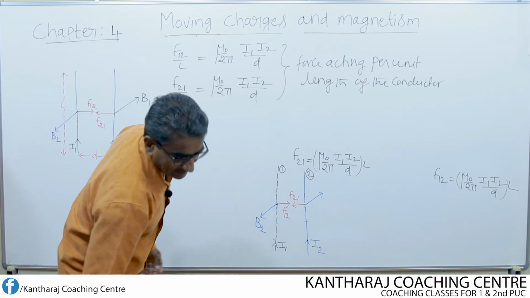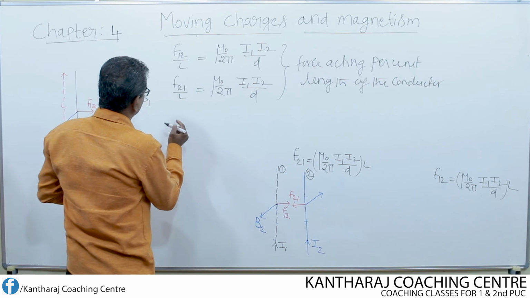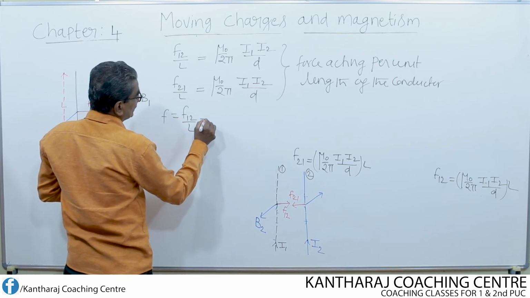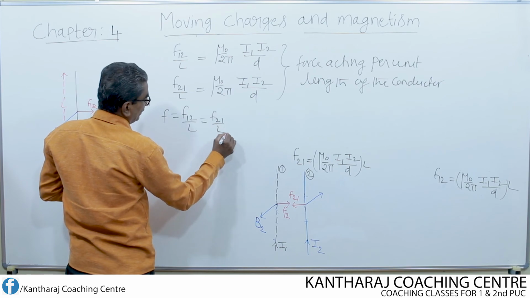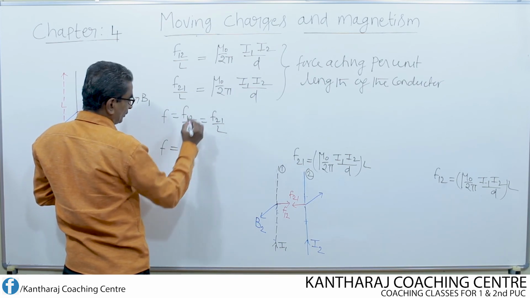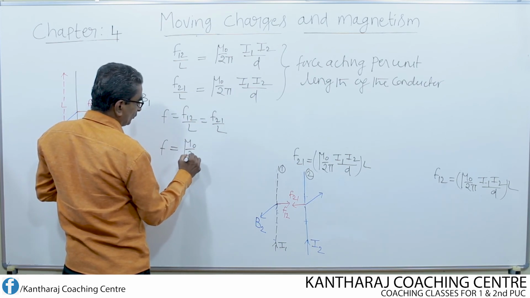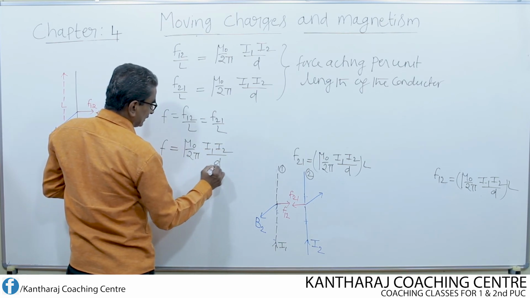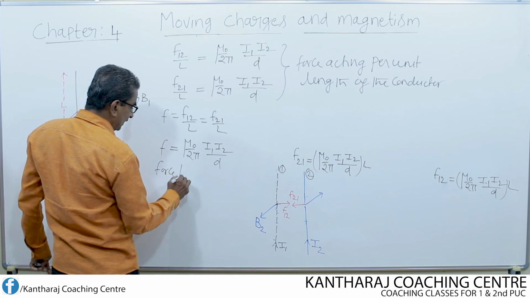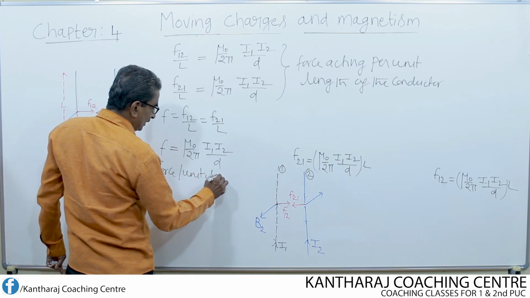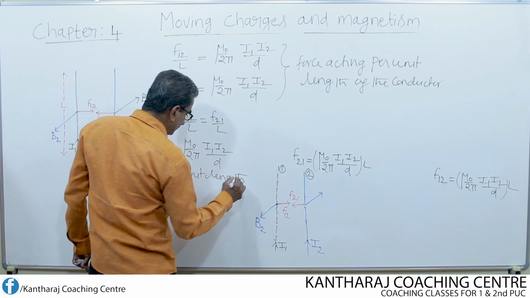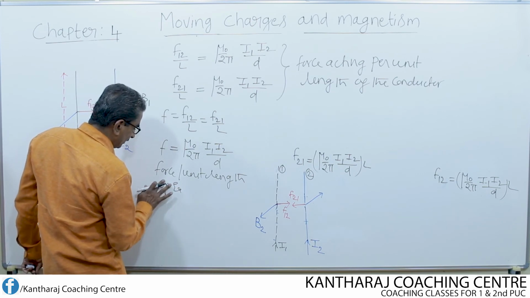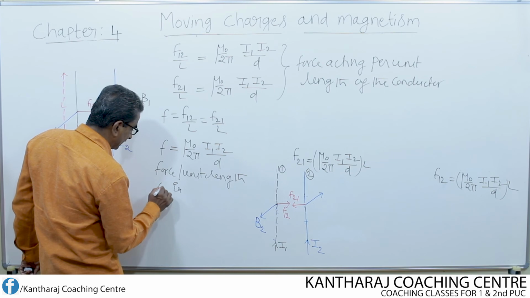So, I can write this equation finally as F equal to F12 by L, which is equal to F21 by L. That means F equal to mu naught over 2 pi I1 I2 by d. So, this is nothing but the force per unit length of each, or force per unit length on each conductor.